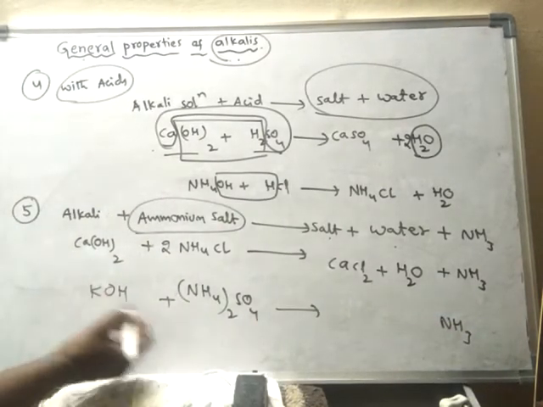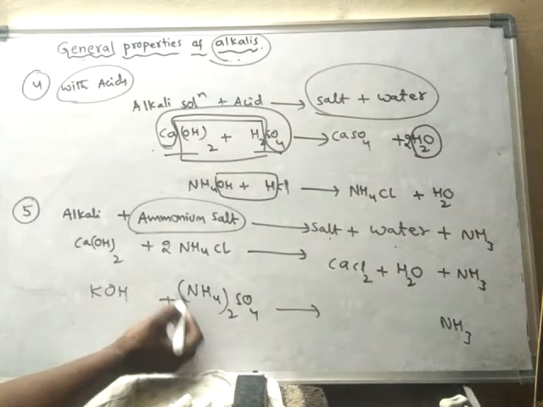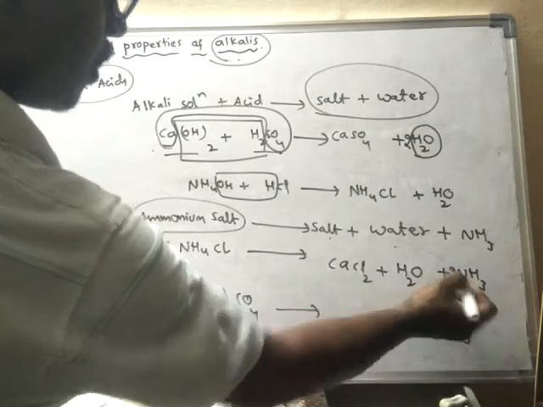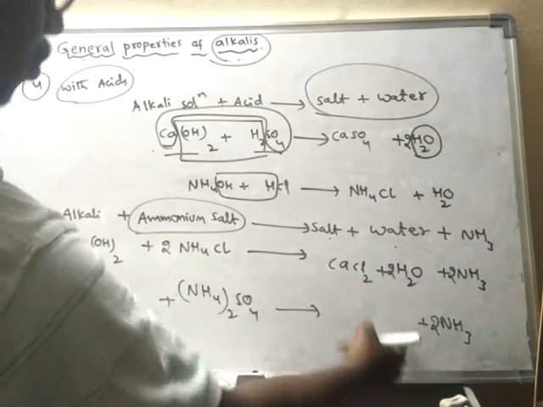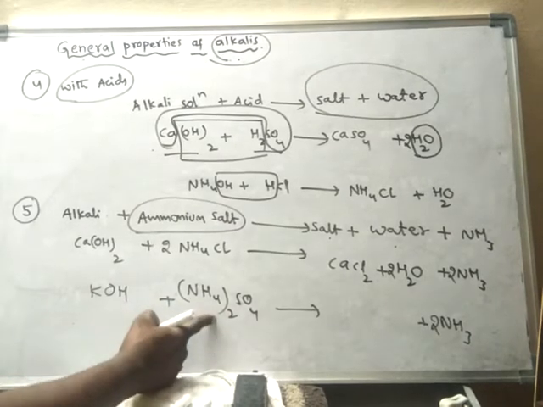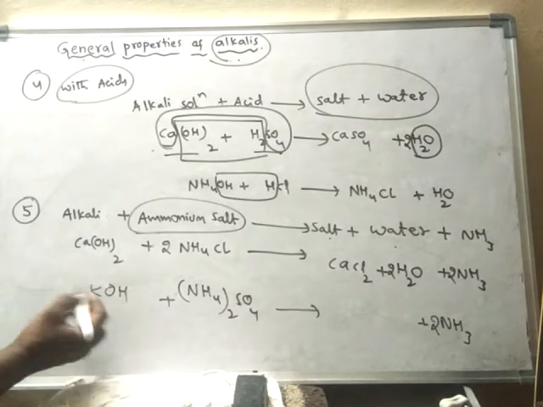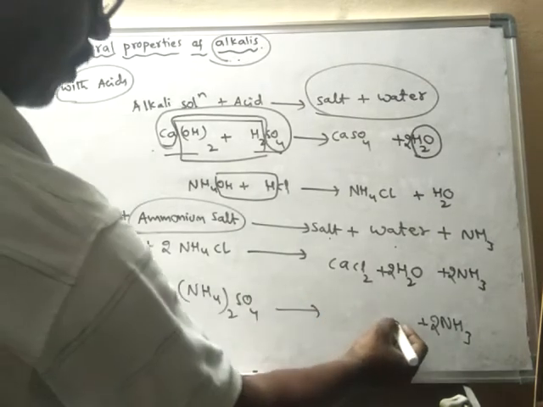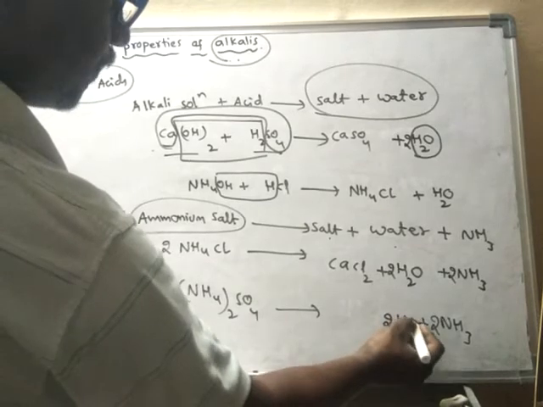Actually 2 ammonia and 2 hydrogens are formed here. So 2 hydrogens are there, so 2 OH should be present. So I will take 2 KOH. So it forms 2 H2O.